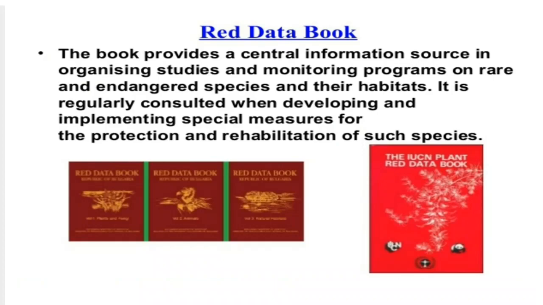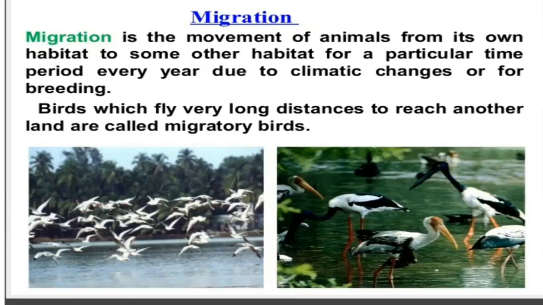The name itself, Red Data Book, is an alert sign, as red color is a danger sign. So we use this book, wherein we come to know how these species are doing if they are about to become endangered. It may be plants or animals, and we will take care of all of them.